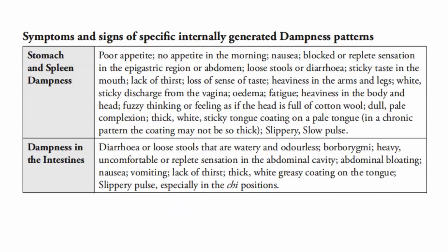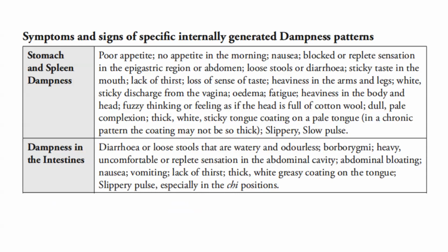So first we have stomach and spleen dampness. This can manifest with poor appetite or no appetite in the morning. There's nausea, blocked or replete sensation in the epigastric region or abdomen.